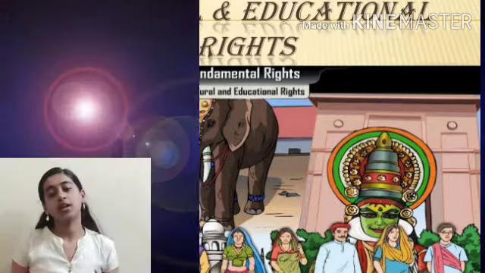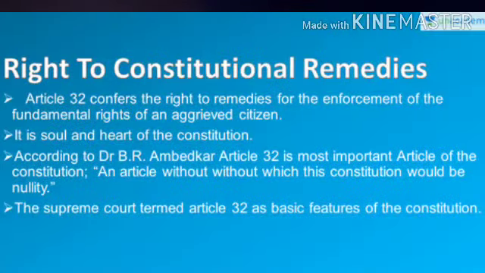Now students, last and very important right, it is our right to constitutional remedies. Now one of the articles in this is Article 32, and this says that right to remedies for the enforcement of fundamental rights of an aggrieved citizen. Now that means if any fundamental right of an individual is being violated, they can go to the court and ask for justice.